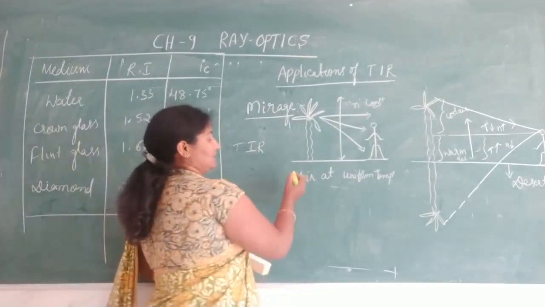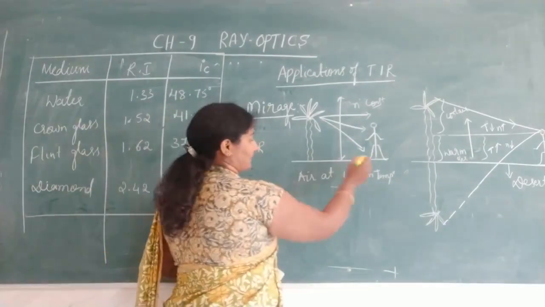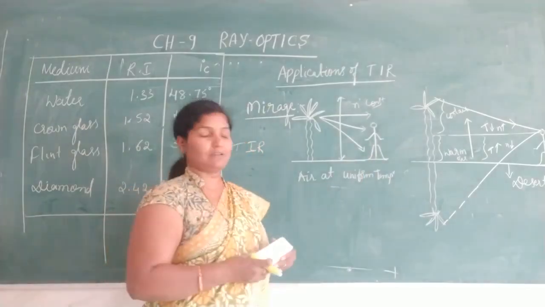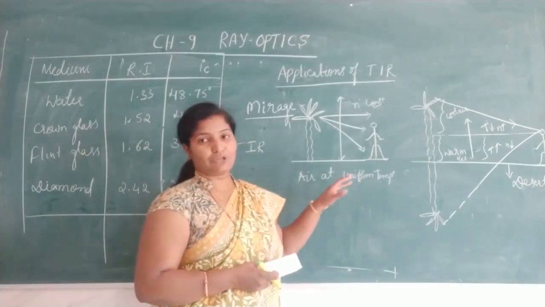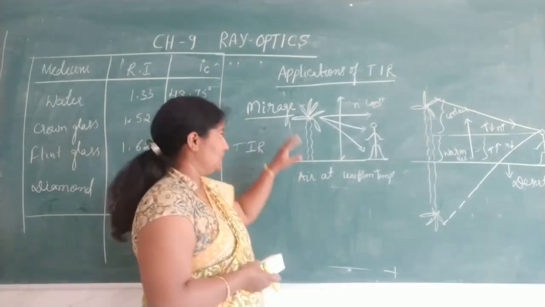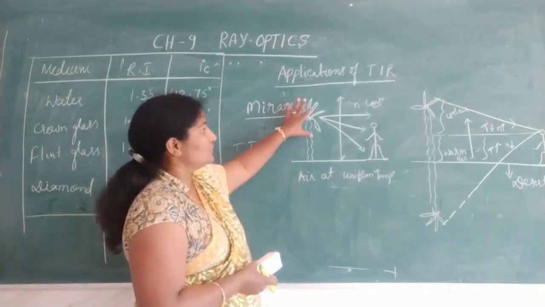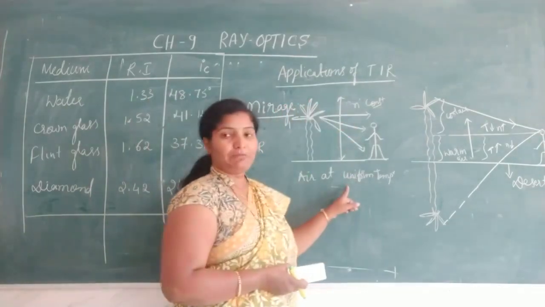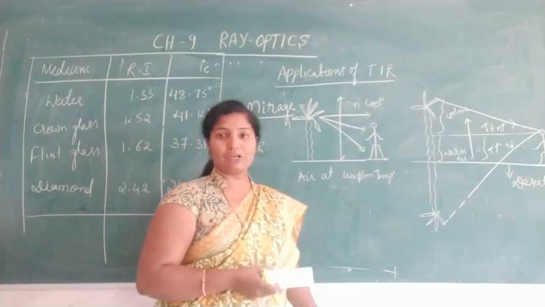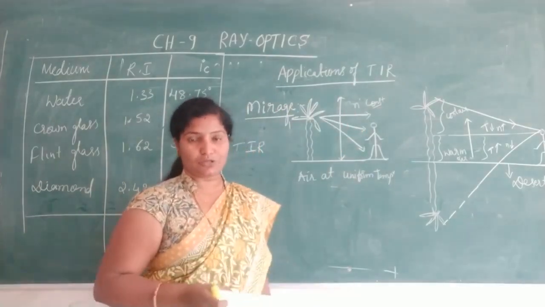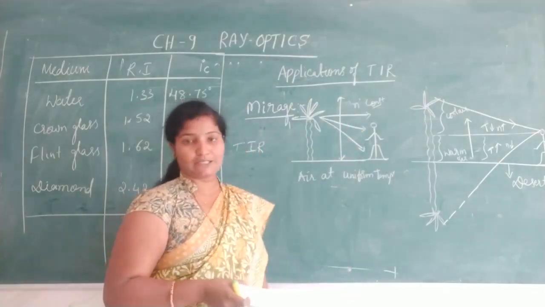See here. This is a uniform temperature. We are at the surface at uniform temperature, no change in temperature. So this is an object. If uniform temperature is there, refractive index and optical density are also constant. No change in optical density.